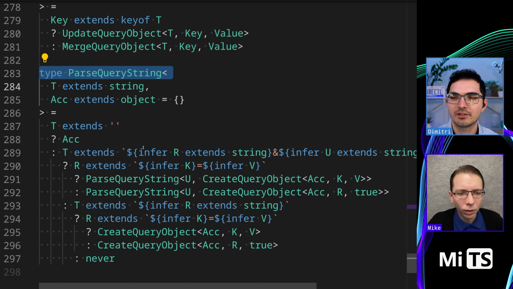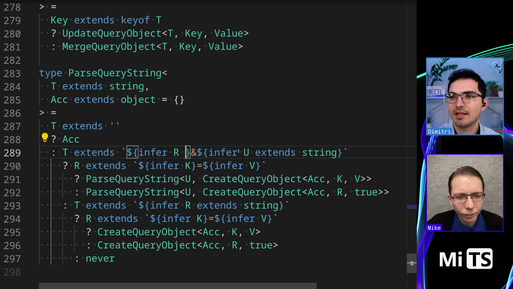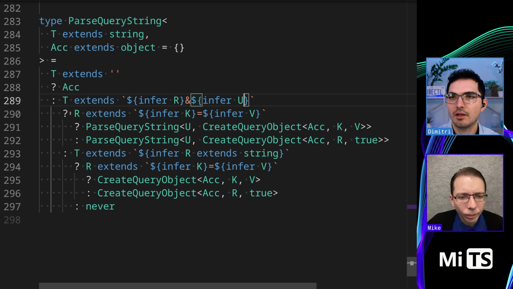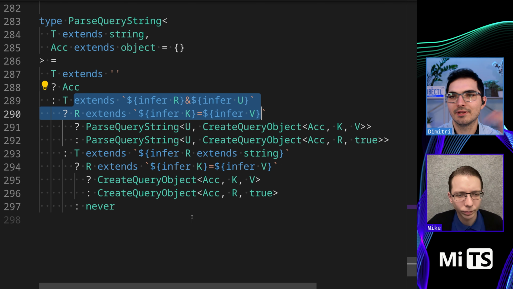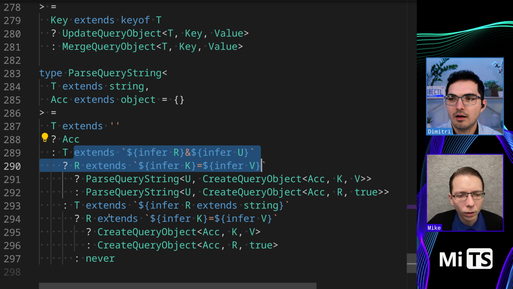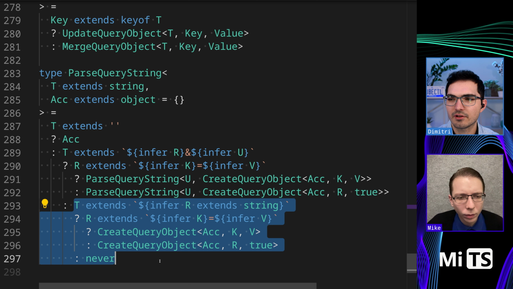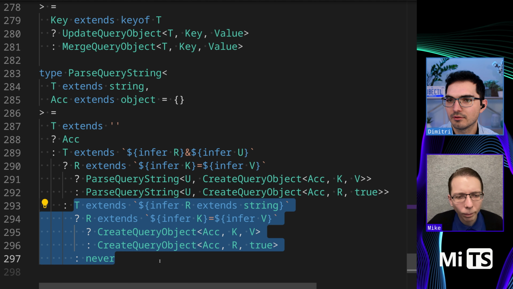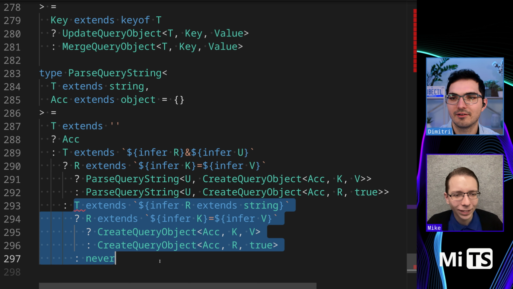So parse query string on line 283. Again, we have our edge case being handled. We're splitting out the different elements. Do you have to say extend string? No, you don't have to say extend string because we're in a string. That works. And then we do the same thing. We're seeing kind of a pattern here. You split up one level, and then you split up the next level. Yep. And this is handling the Boolean case, if there's just one. Maybe I don't think we need this. We could probably get rid of this whole thing. Maybe. Anyway, no, that's all right.